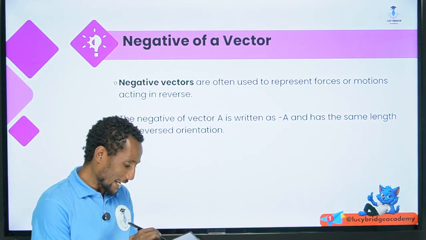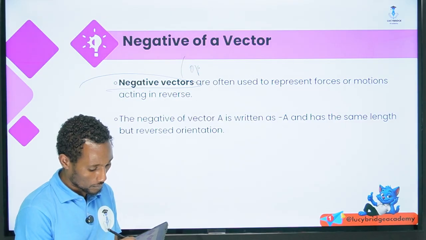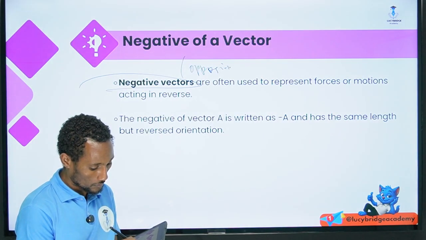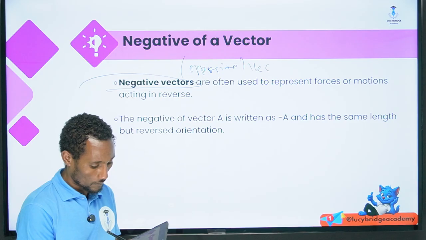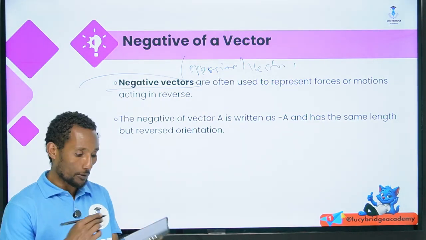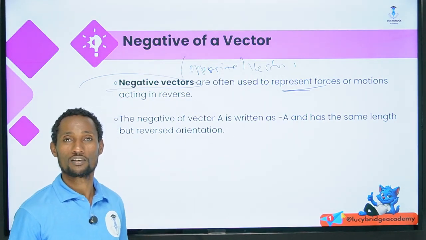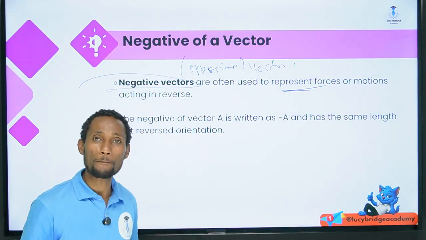And then the negative vectors, or simply opposite vectors, which mainly represent opposite forces, like the couple force.